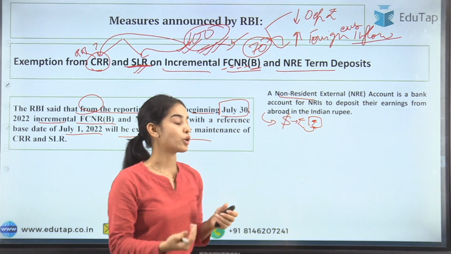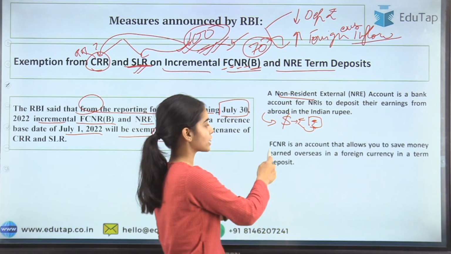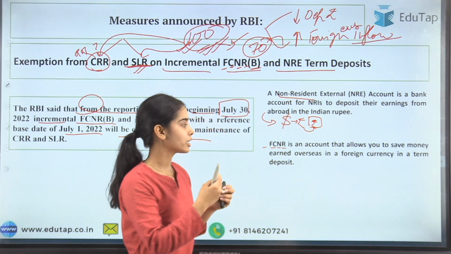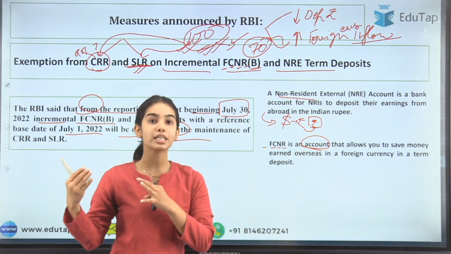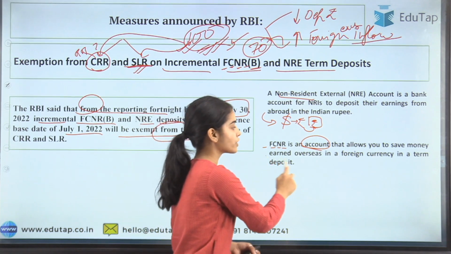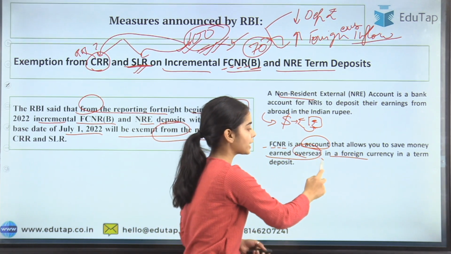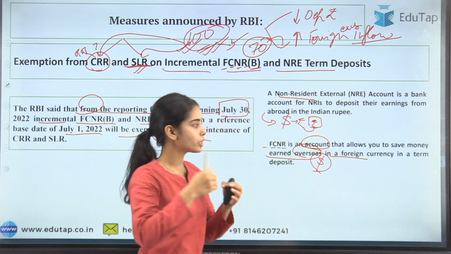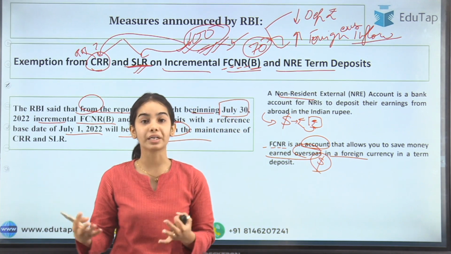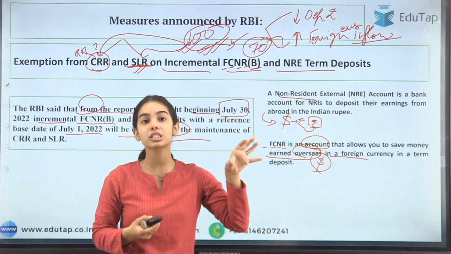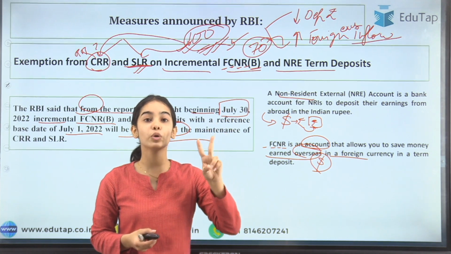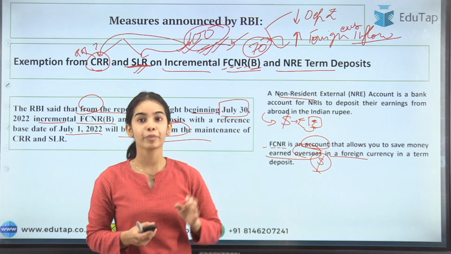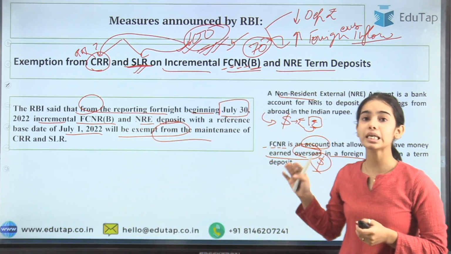account, through the NRE deposits, as well as FCNR, that is the foreign currency non-resident deposits. This is an account that allows the non-resident to save the money earned overseas in a foreign currency, so they can keep their dollars in the term deposit in our country. Why will they want to keep their deposits in our country? Because first of all, it is tax free, second of all, it is fully repatriable, they can take back their money. Okay, so foreign currency they can keep.